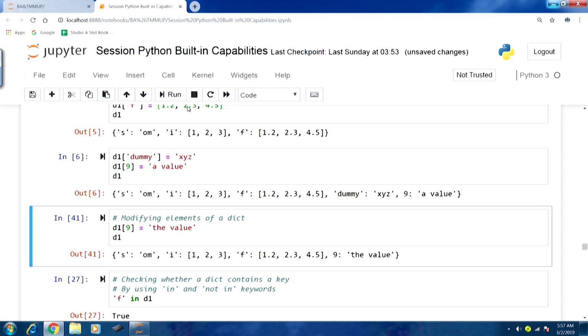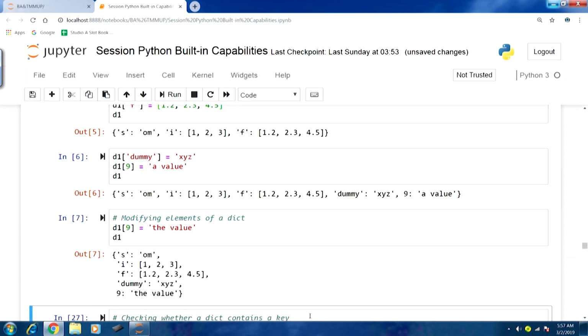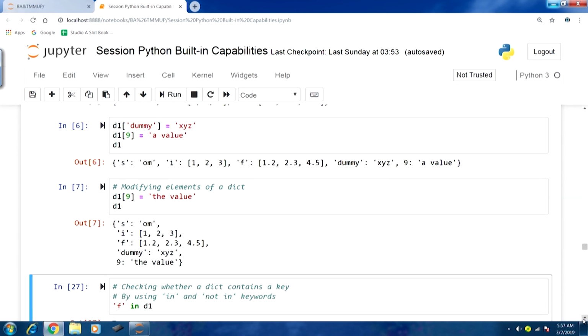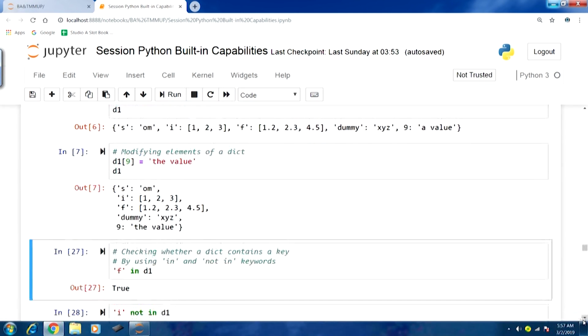If we run this part, you can see that in the dict the last element 9 and the value part of it has been changed. In this fashion, using simply the assignment operator, we would be able to do in place replacement of the value part. This can be easily done in this fashion. So, we can easily modify elements of a dict.